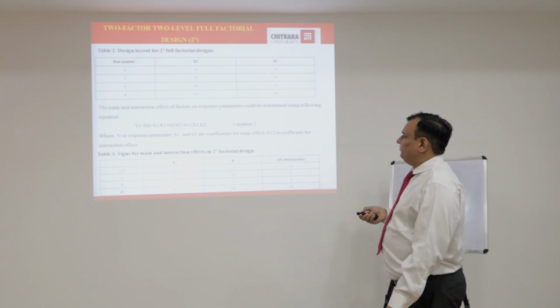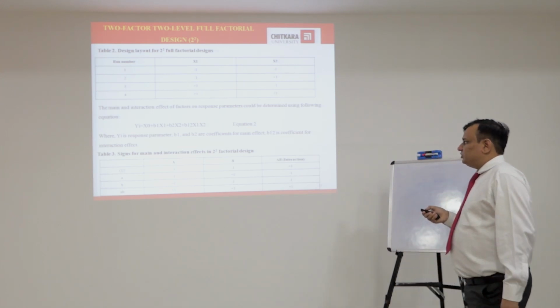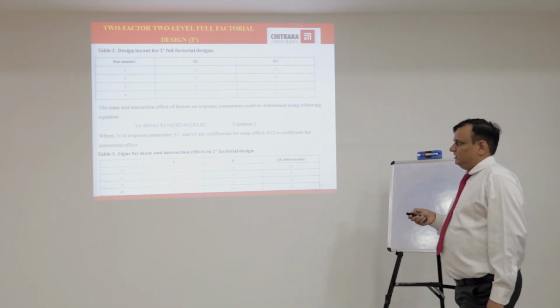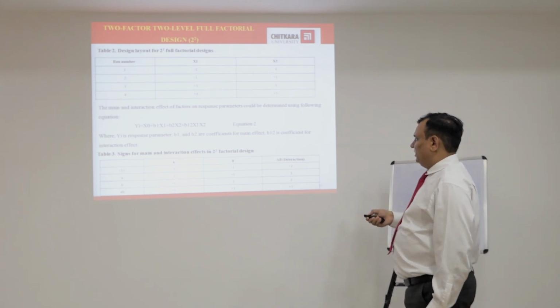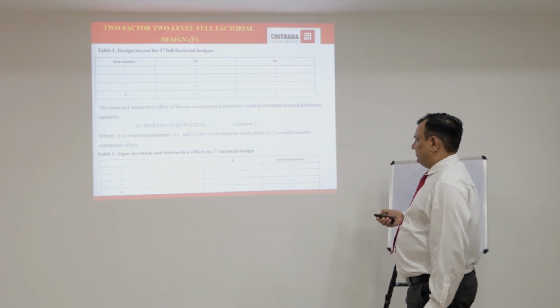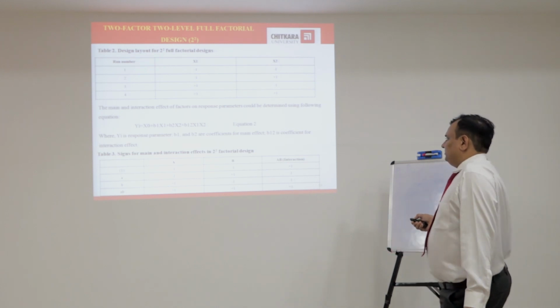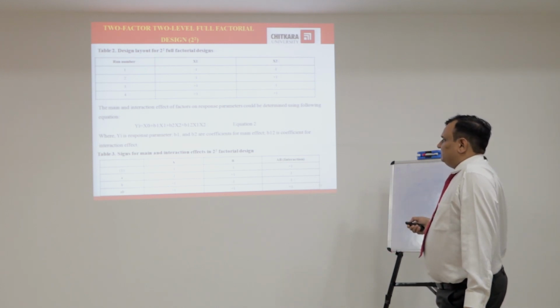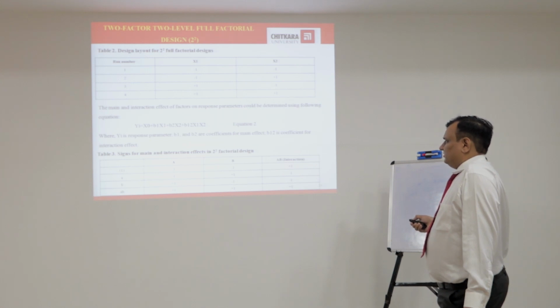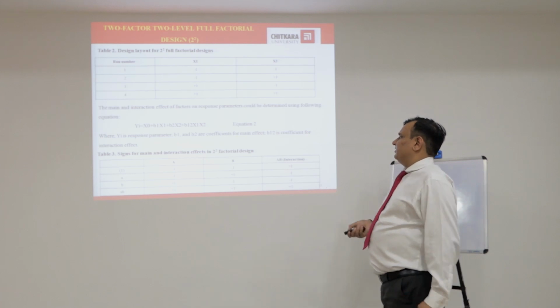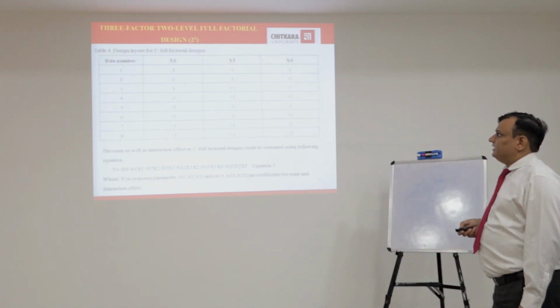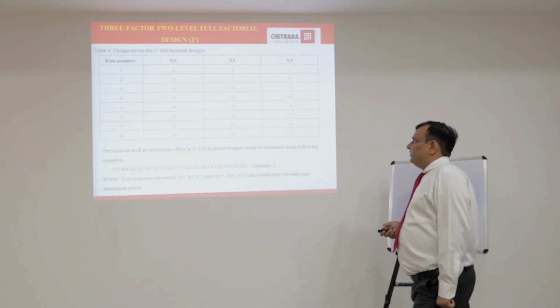Next, table 3: signs for main and interaction effects in 2 raised to power 2 factorial designs. These are the signs for A, B, and the interaction effect. This is one factor, this is the second factor, and this is the interaction effect. Minus times minus comes out to be plus, and accordingly the different signs for main and interaction effects can be studied.